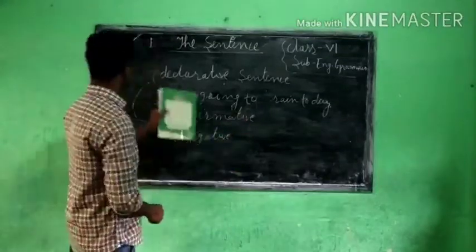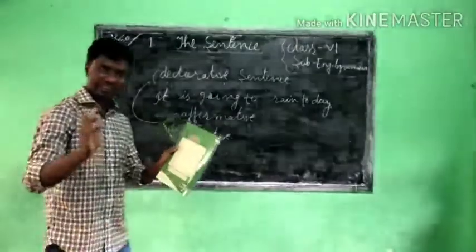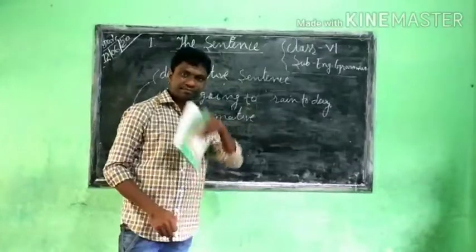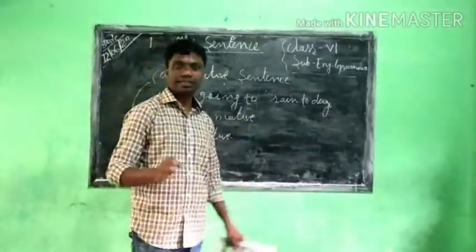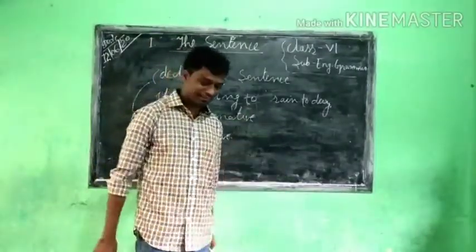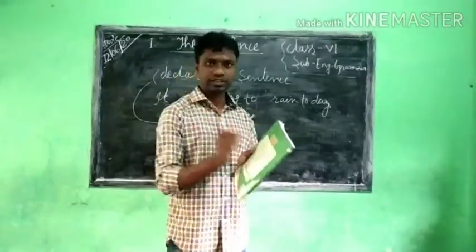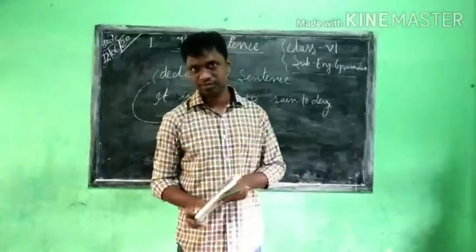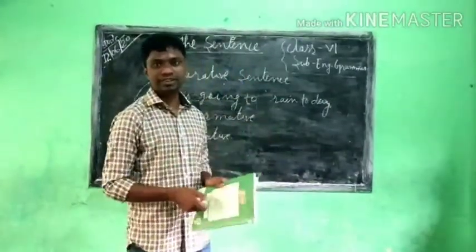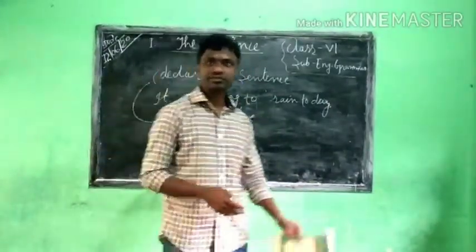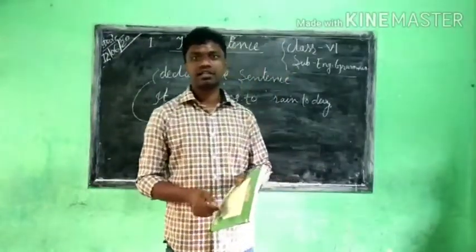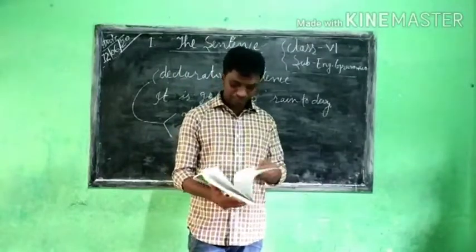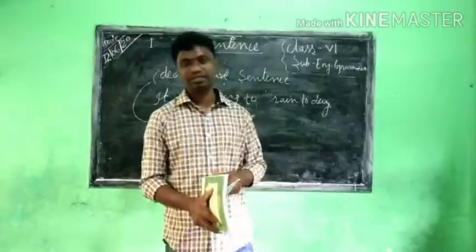So, this declarative sentence, you understood what a sentence is. A sentence is a group of words which makes complete sense. According to your English book, your sixth standard, there are four types of sentence: declarative sentence, interrogative sentence, exclamative sentence, and imperative sentence.